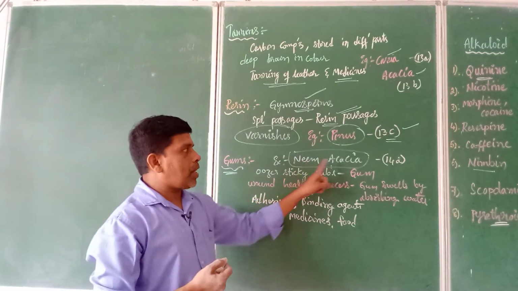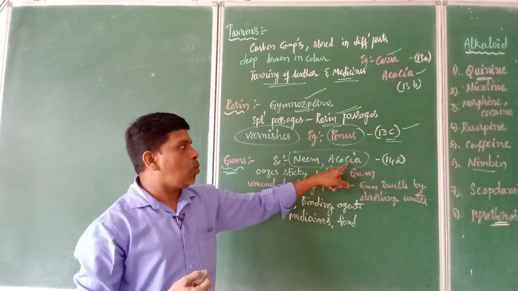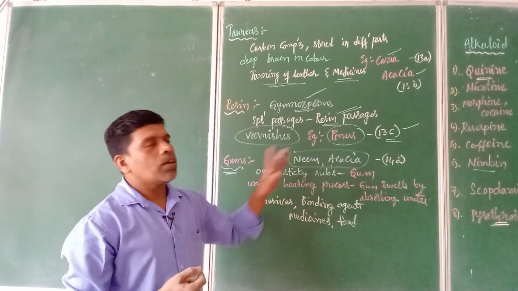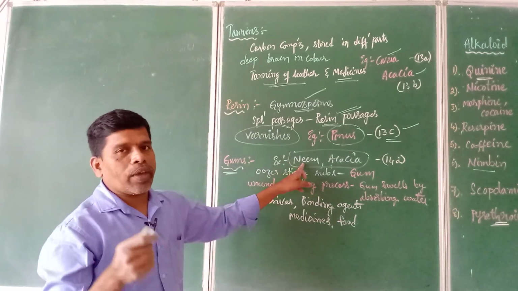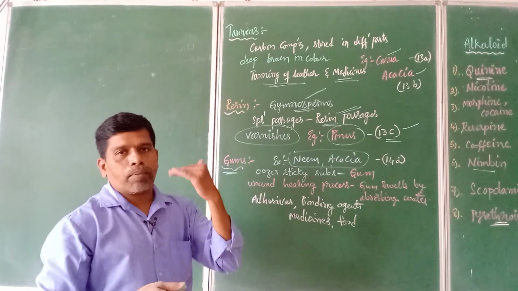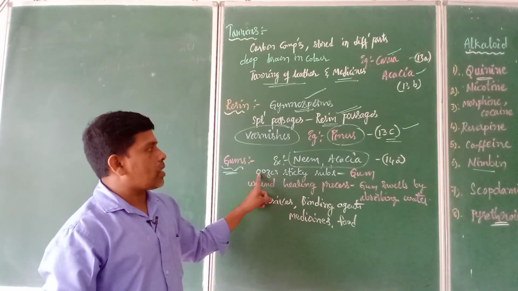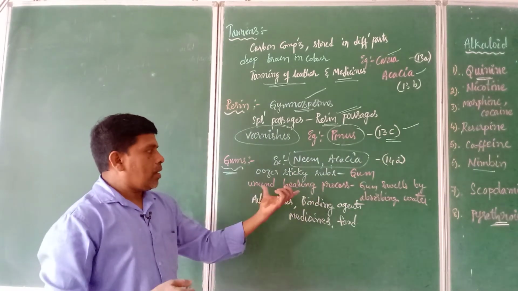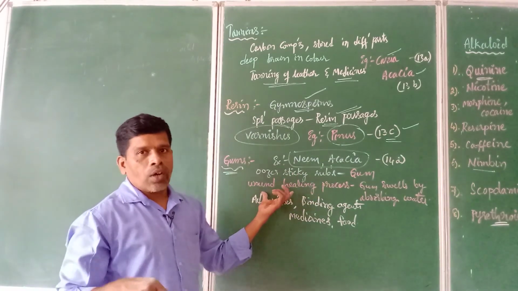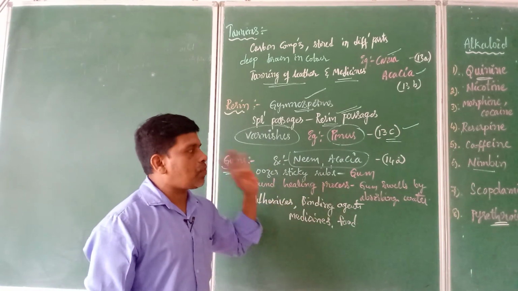Not only from neem tree, also from acacia plant. Tumma chettu we call it in Telugu, right? So these two trees are very popular for the production of gum. But to produce that, we need to make some injuries on the plant, on the branches, on the stems. Then the sticky substance oozes out, which is called gum. It is a technique of producing, because it overcomes one problem, that is the wound healing process.